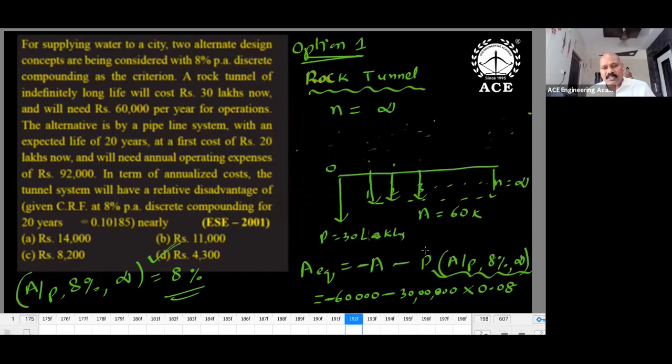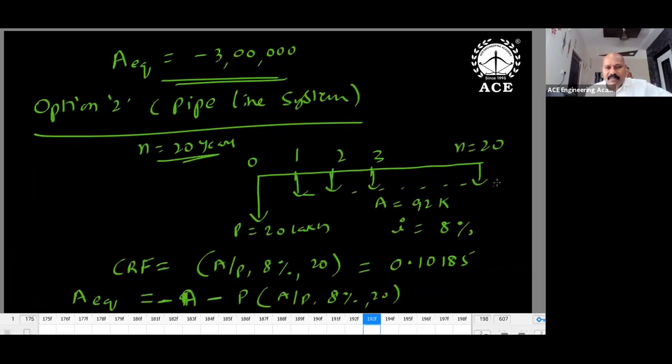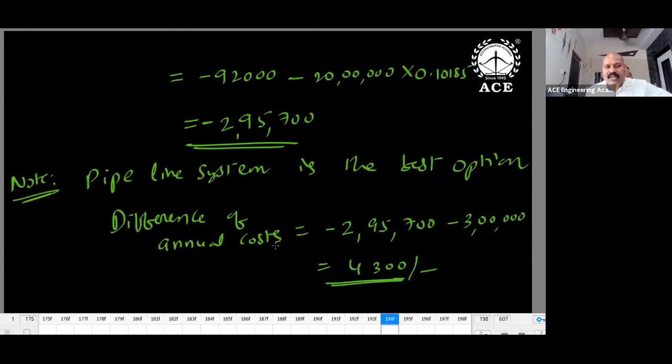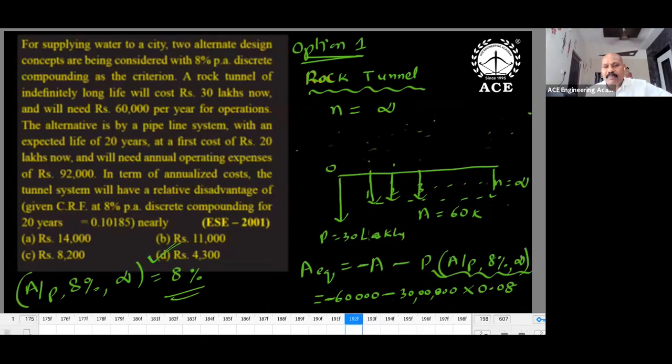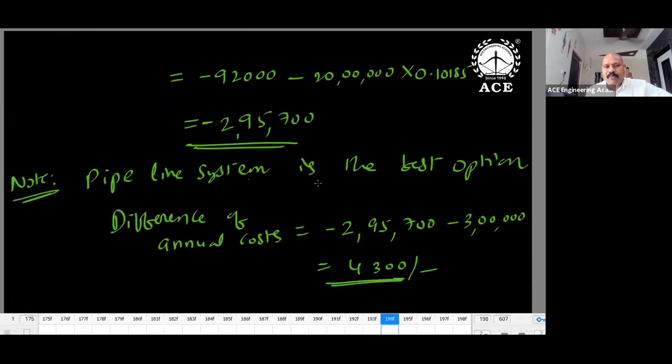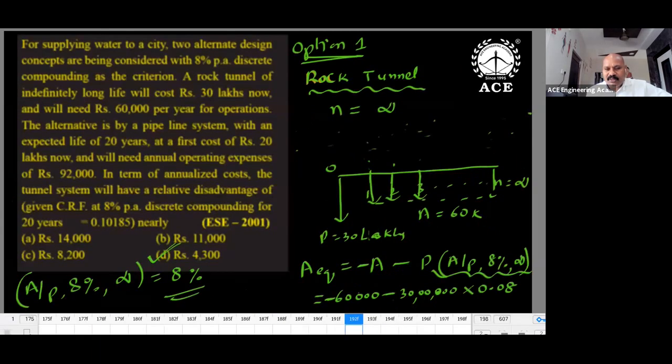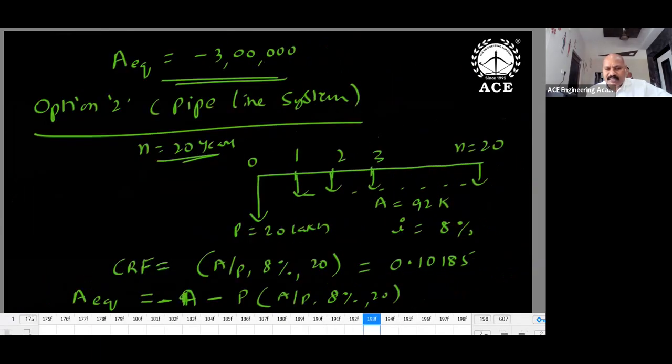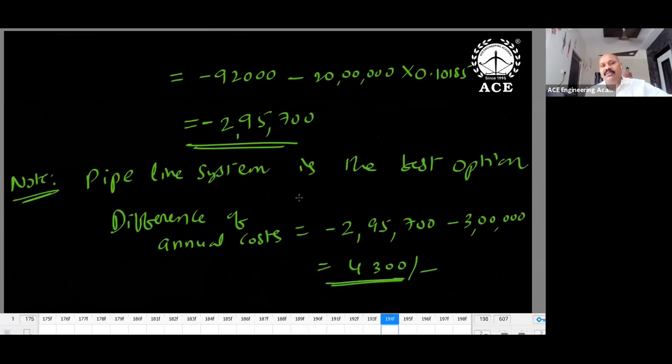One example is given; please go through this. Actually, for infinite life period, n is equal to infinity, and for the pipeline system, n is equal to 20, just a comparison. So why should I use A equivalent here? One has an infinite life period, another has a 20 year life period, but there are two proposals. So which is good here? The pipeline system is the best option, because in this case we get a negative value, and in the other case also a negative value, minus 3 lakhs, minus 2 lakhs 95,000. So who has more NPV value? The NPV of the pipeline system is greater than the NPV of the rock tunnel system in this case. So NPV should be high.